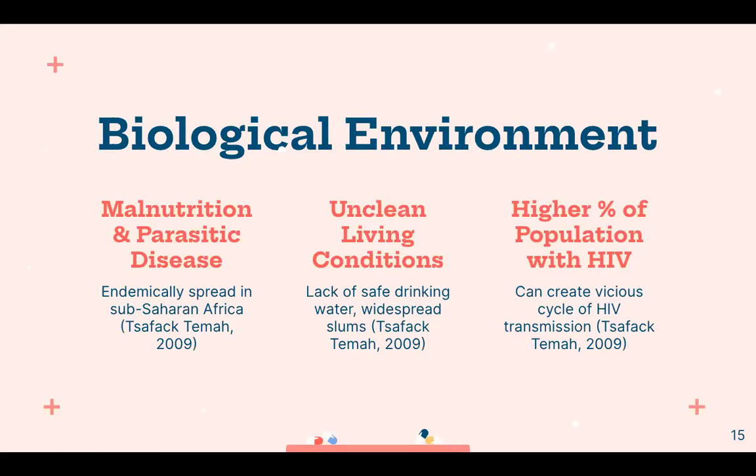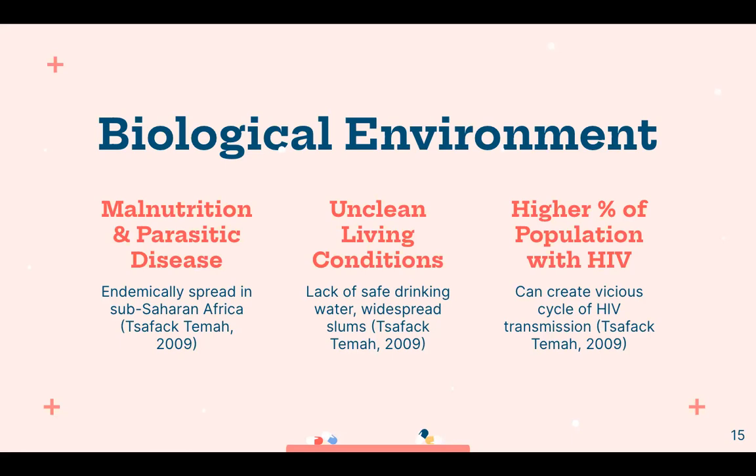Next, I look at biological environments in some of these countries. Malnutrition and parasitic diseases are endemically spread in sub-Saharan Africa, and they weaken the body's immune system. For instance, vitamin A is crucial for epithelial integrity, which plays a determinant role in STI protection. Thus, if malnutrition results in vitamin A deficiency, then those individuals would be at greater biological risk to contract HIV.